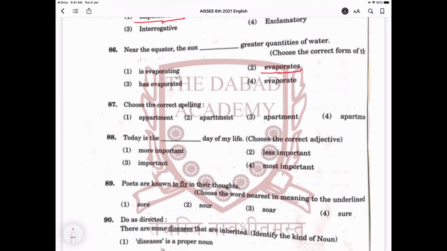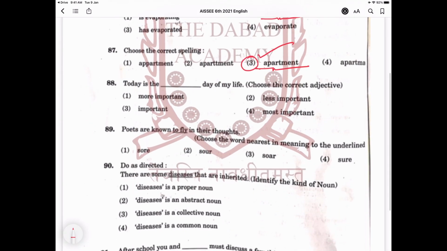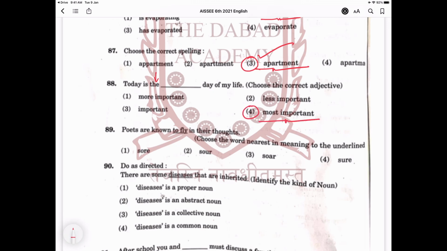Now moving on to question number 87. Choose the correct spelling. This was an easy question. Option 3 is correct. In question number 88, today is the dash day of my life. The options are more important, less important, important and most important. Since they are using the, the correct option is option number 4, the most important.